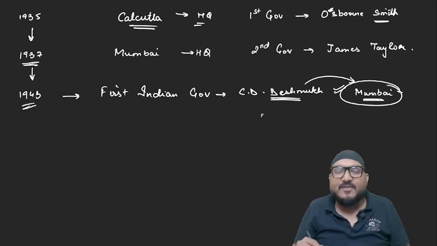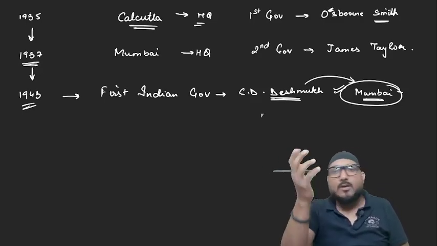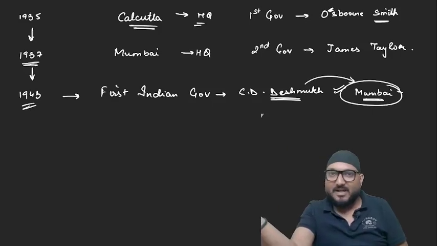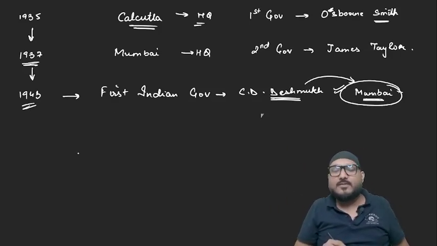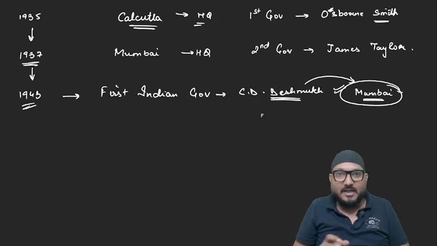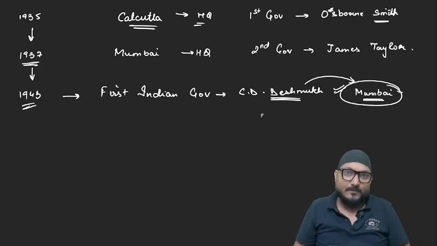Now, the next fact which comes to our mind is, when RBI was created, was it a government body or a private body? See, during the creation of RBI, a lot of discussion was done. The government of India was not keen to create a government body for it.